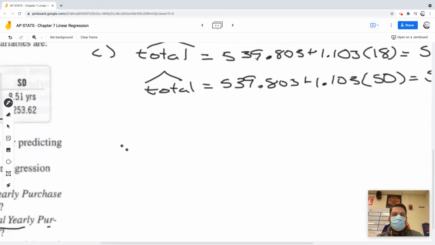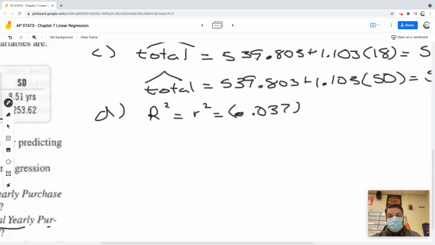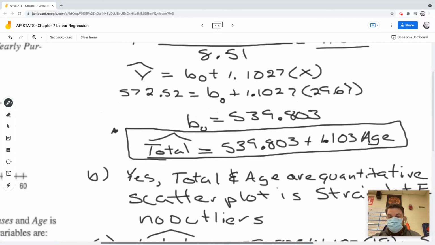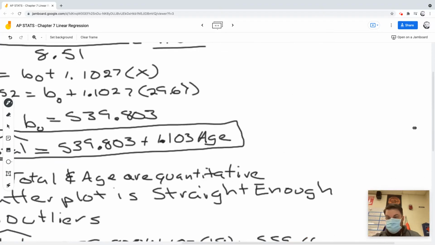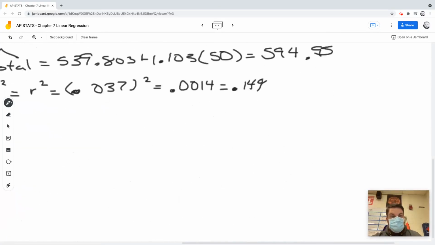So to find R squared, that is equal to 0.037 squared, which is 0.0014, or about 0.14%. That is a horrible percentage sign.